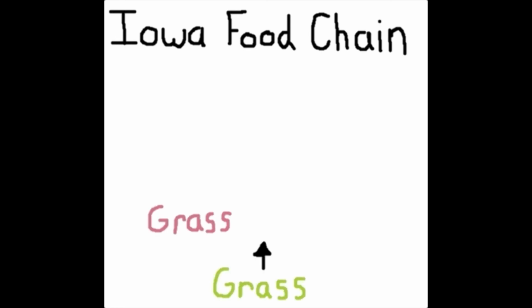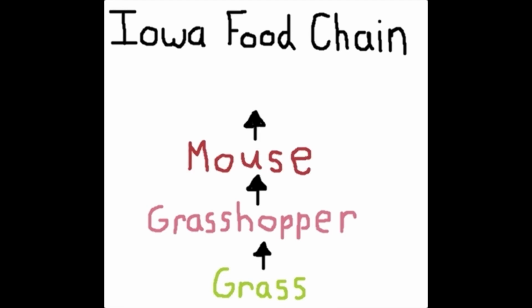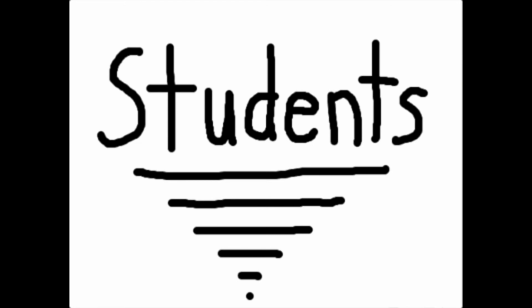Here's an example of a food chain from Iowa. There's the grass, which is eaten by a grasshopper, which is eaten by a mouse, who's then eaten by an owl. Now, students. Your assignment is to research organisms in the Amazon rainforest, plan out a food chain with those organisms, and then create it either on paper or a website of your choosing.